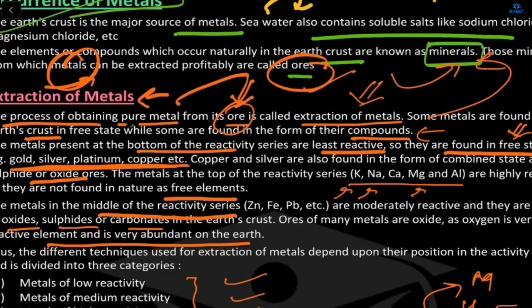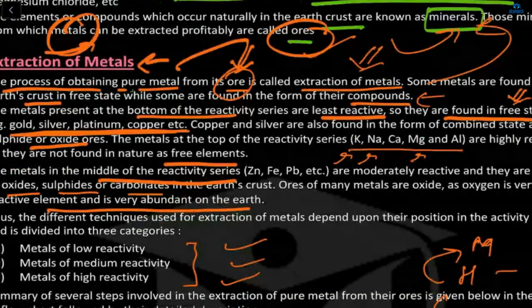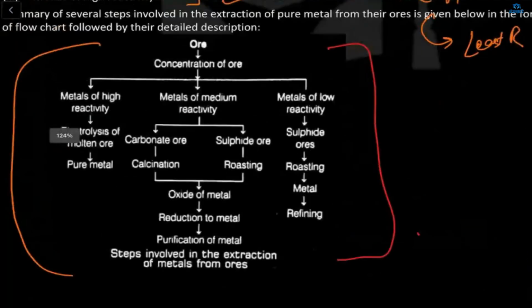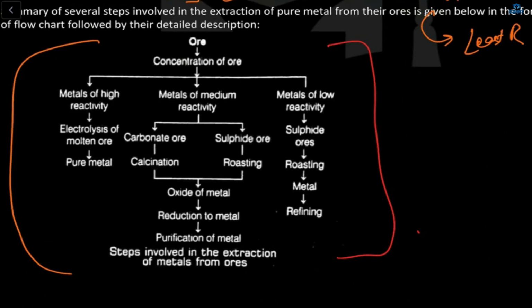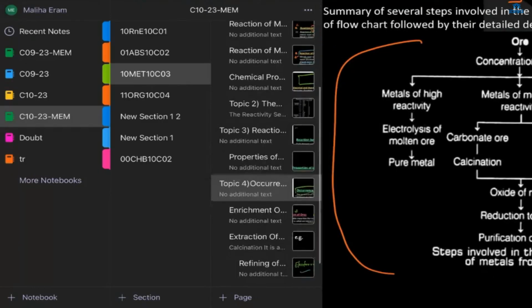Yeah, first one was roasting, and after that I'm forgetting. No, I forgot. After roasting, we get metal, and that metal is then refined. So this is the one now. High, medium, and low. And in the high, there's two more, and medium is divided into carbonate and sulfide. Okay. So yaad kar lena, it's very important.